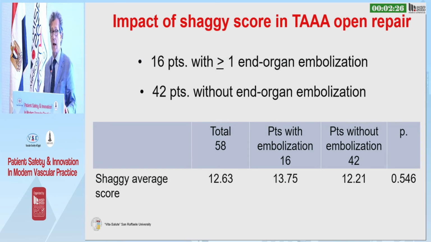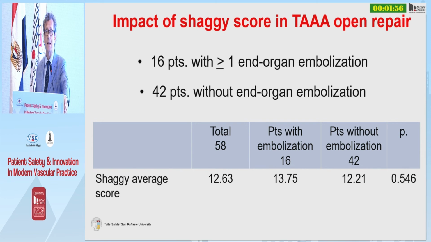So at this point, we tried to see if the degree of shagginess was important. We analyzed these 58 shaggy patients: we identified 16 with embolization and 42 without embolization. And as you can see, the shagginess score, according to the Tokyo classification, was almost the same, 13 against 12.